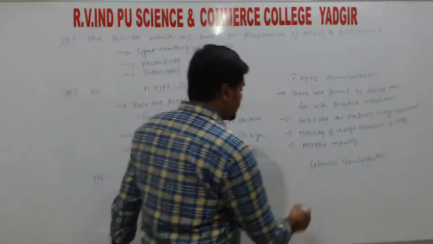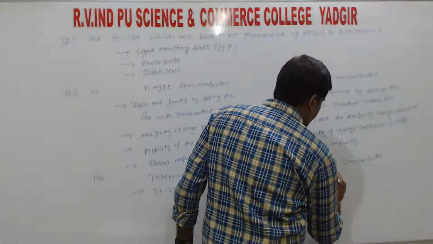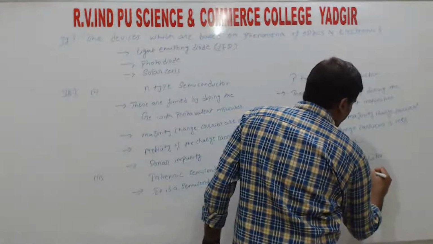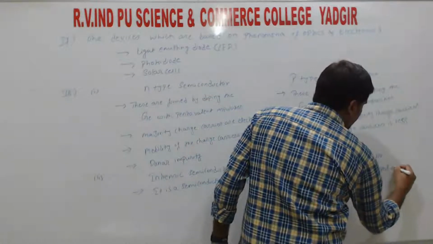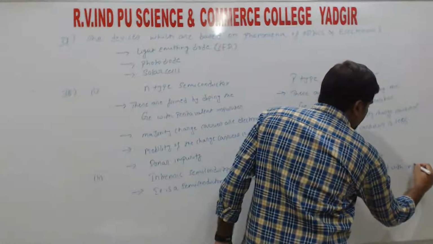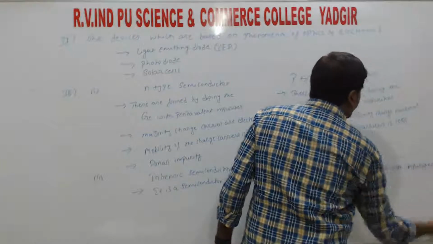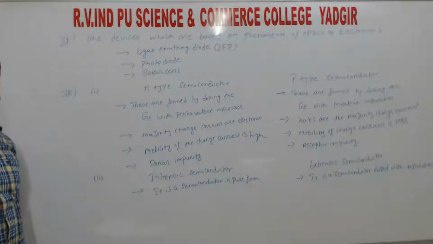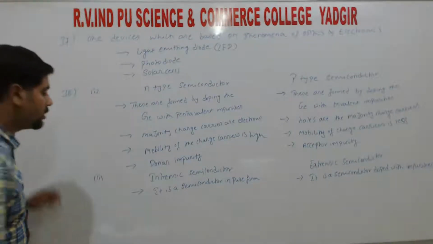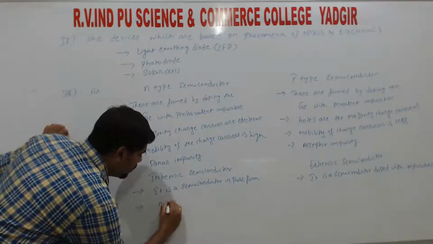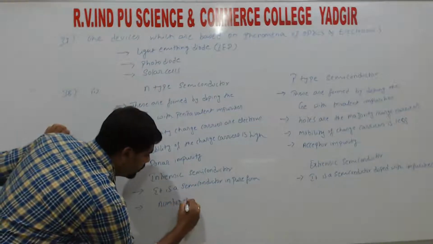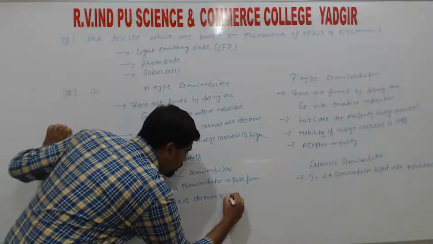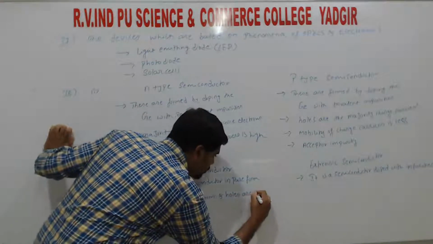So it is a semiconductor doped with impurity. Since impurities are doped, we call it an extrinsic semiconductor, right? So here the number of electrons and holes are the same.